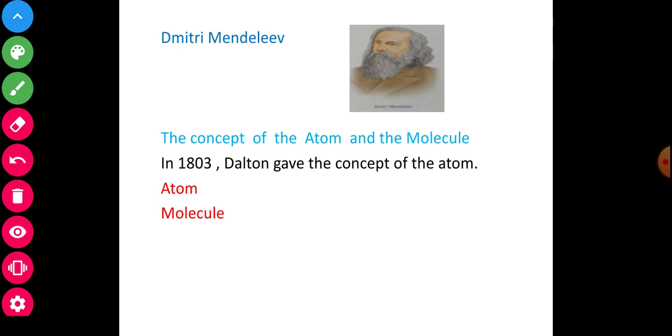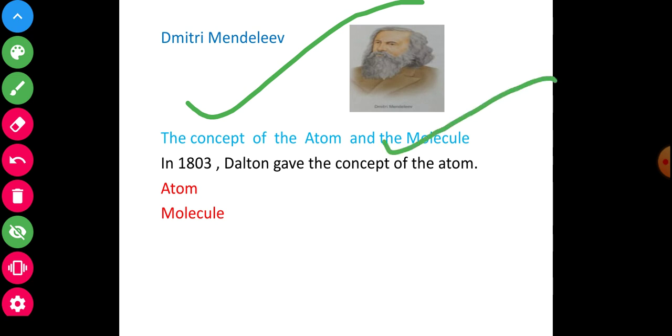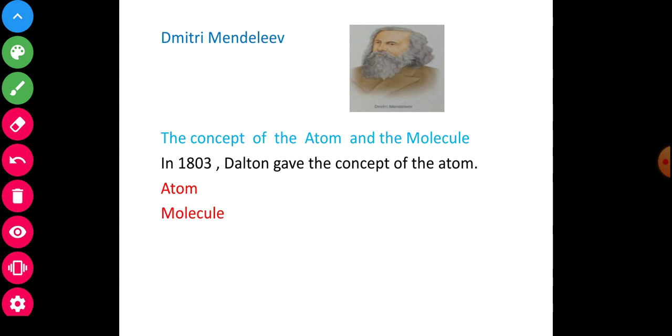One by one, see and observe. Now I will repeat again. In 1803, Dalton gave the concept of the atom. Is that clear? Mendeleev, and now the concept of the atom, and atoms and molecules. I will repeat again: an atom may combine with other atoms of the same element to form molecules of elements. My dear students, previously I had discussed this and it is already revised.